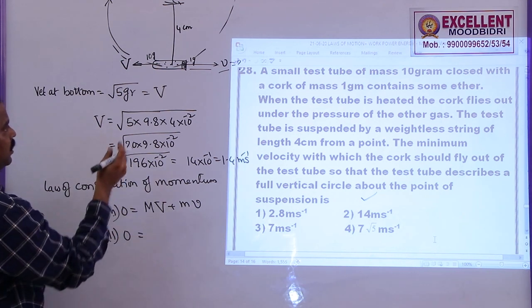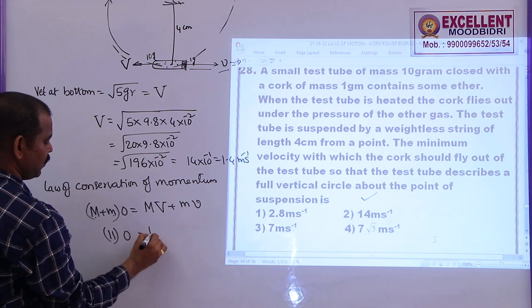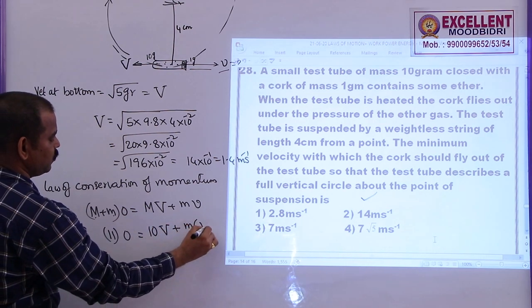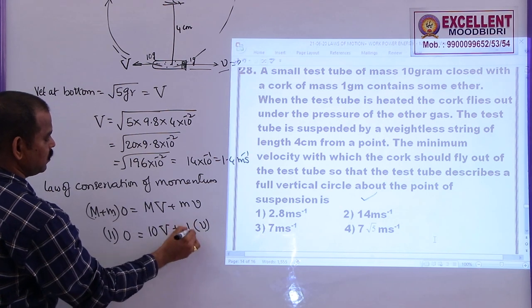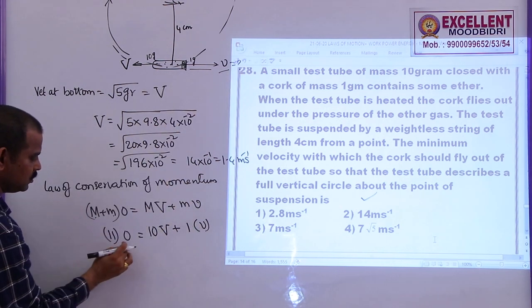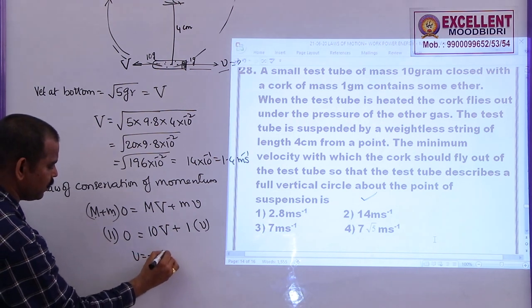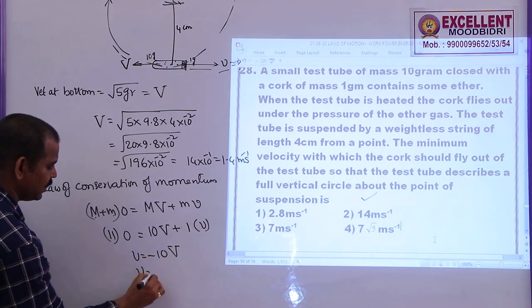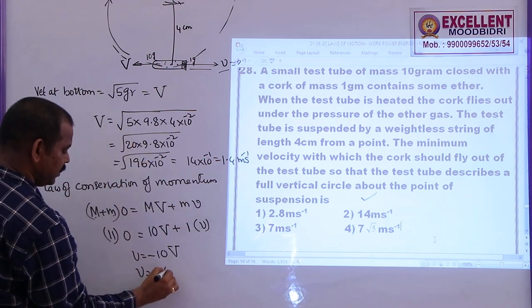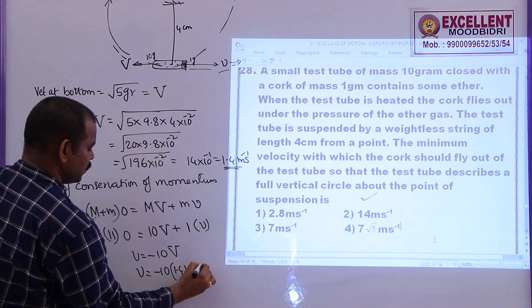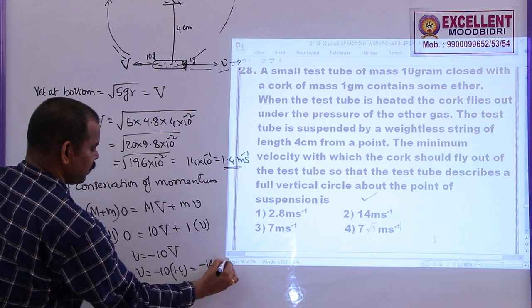So after the heating, this is coming back, the velocity is V, plus m into v, where m is the mass of that cork, which is 1. So this is 0, 10 V is equal to minus v. So v is equal to minus 10 V. So what is the velocity of the cork? Minus 10 into the capital V, which is 1.4. So it must be minus 14 meter per second.